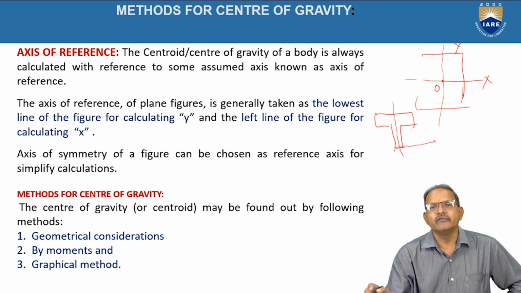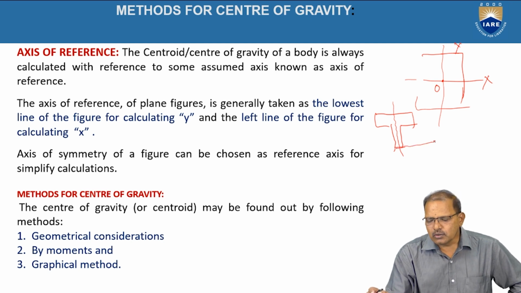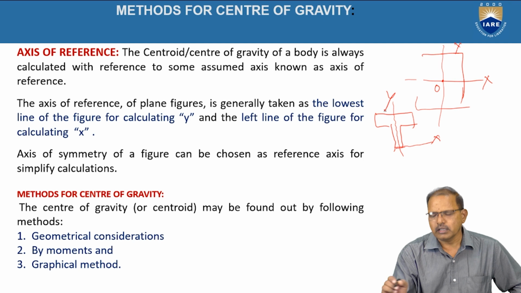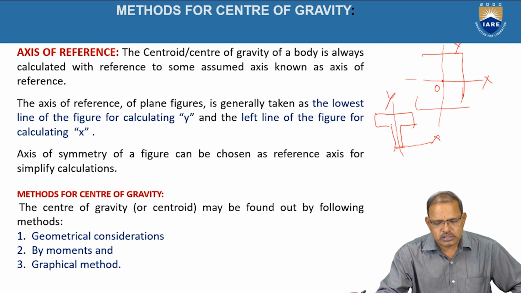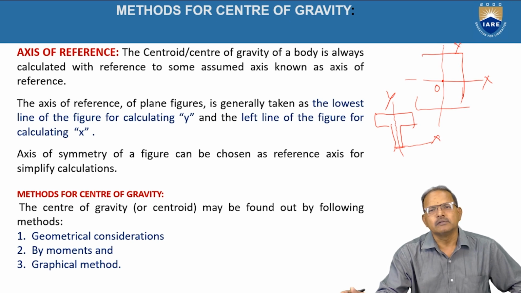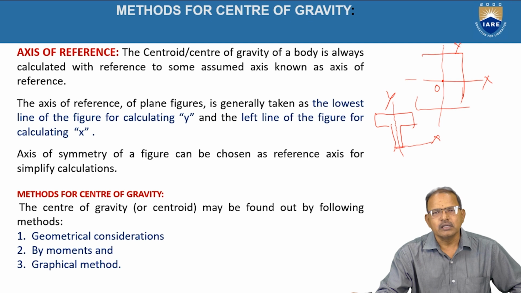The horizontal line passing through the lowest point of the T section is treated as the x-axis. So the position of the reference lines is most important. When we select proper reference lines, the calculations involved in determining the center of gravity become simple.